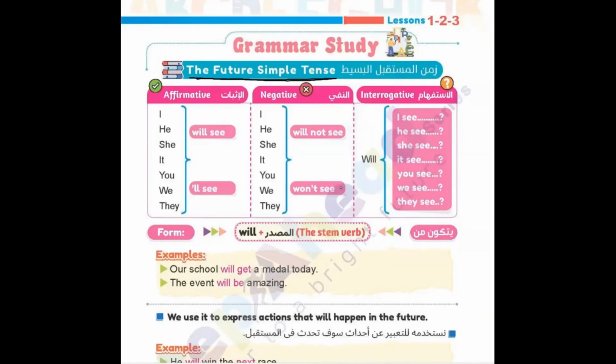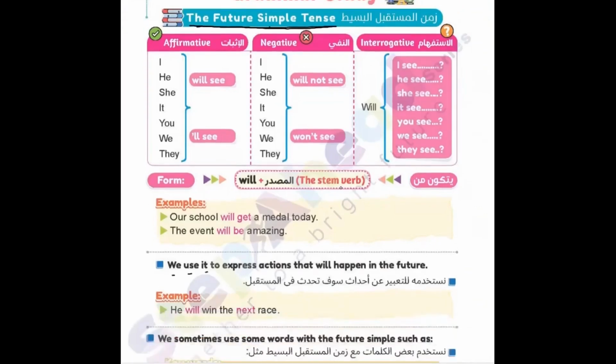How can we describe the future simple tense? Let's check here. We use it to express actions that will happen in the future. In the future means after some time, not before, not now, but after. So, how can I use that? What is the form? Here I can find the form. Pay attention here. Form of the future simple tense. I'm using the word will, which means something will happen.